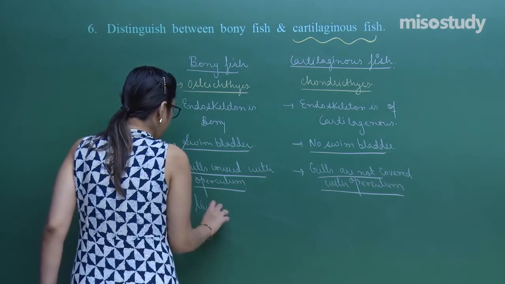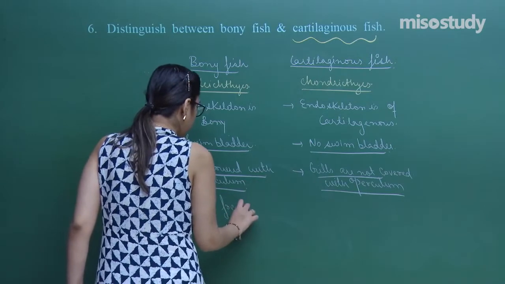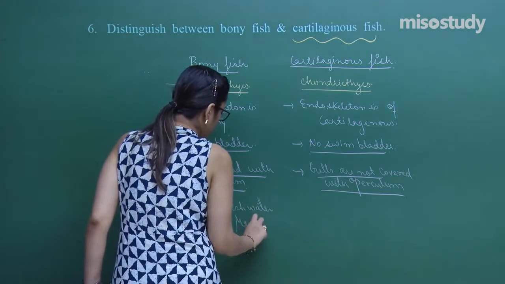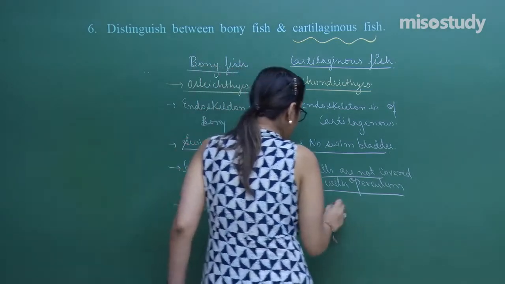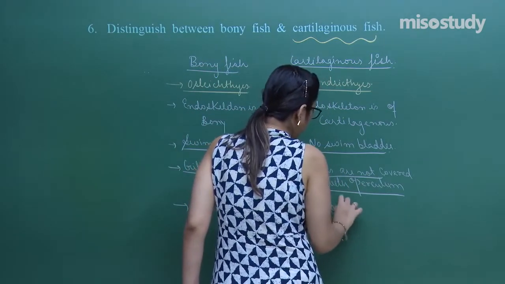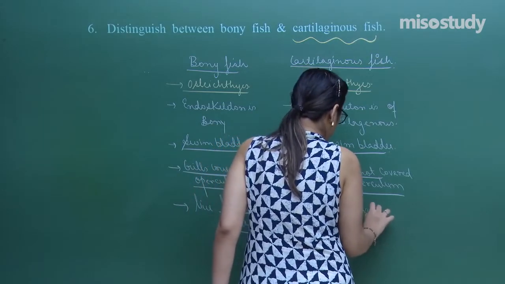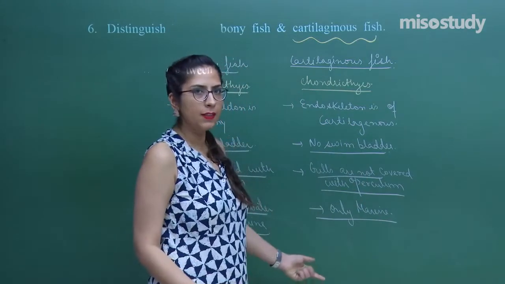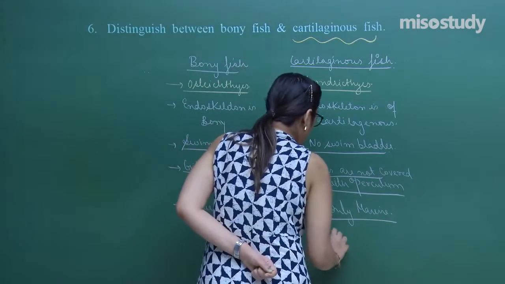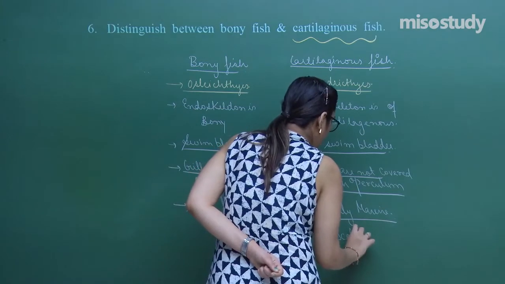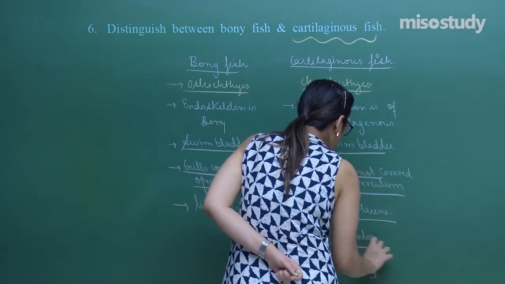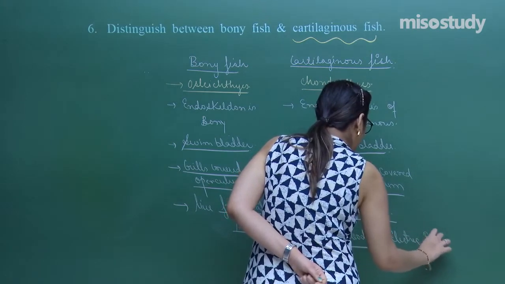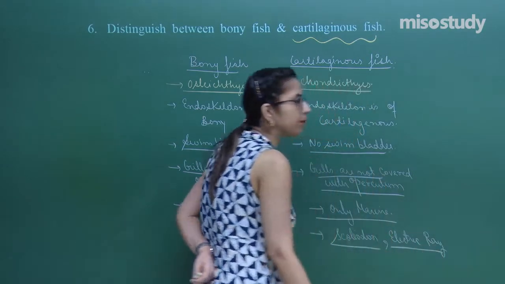They can live in fresh water as well as in marine conditions. Whereas cartilaginous fish are only marine fishes. In this, we have examples of Scoliodon and electric ray. Electric ray is also an example.